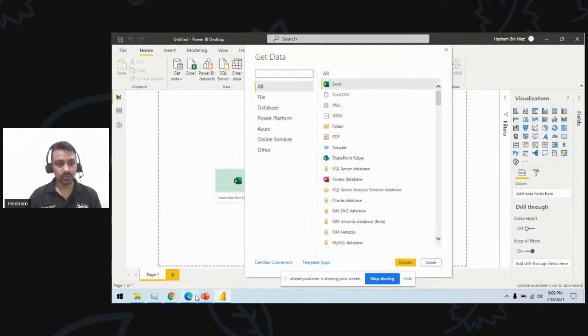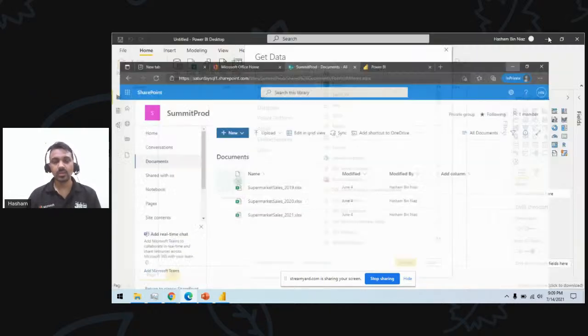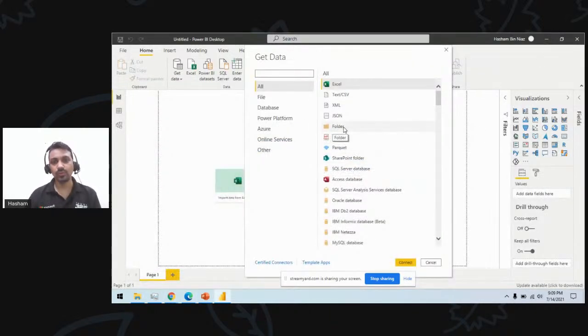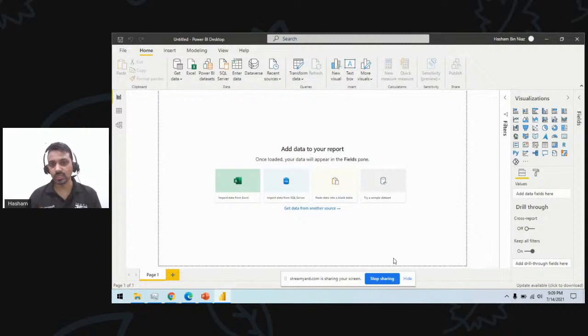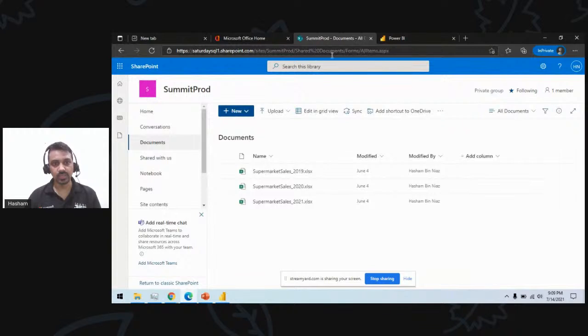If you can see, I have these 3 files, one for each of the 3 years. If you don't have SharePoint, you can just directly use the folder connection and choose it there. For me, I am using a SharePoint folder because I have hosted all my files in the SharePoint folder. So I will provide the link of my SharePoint site here.